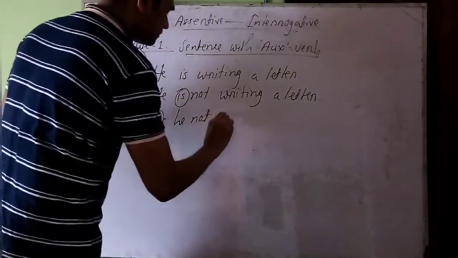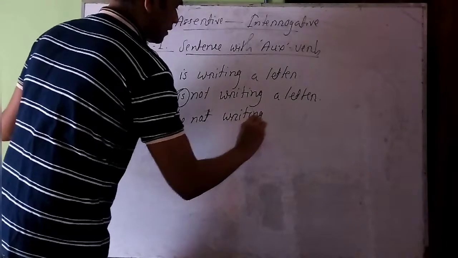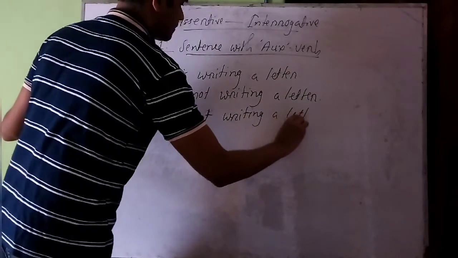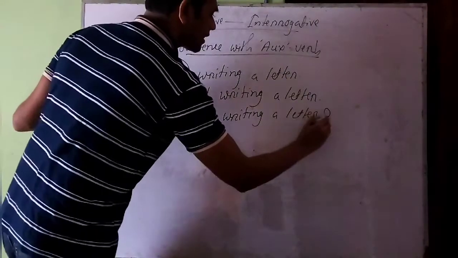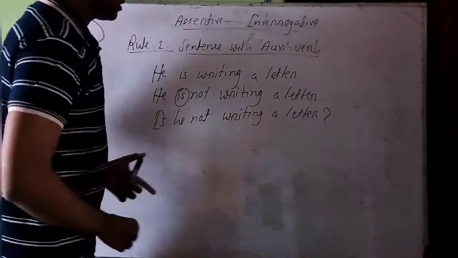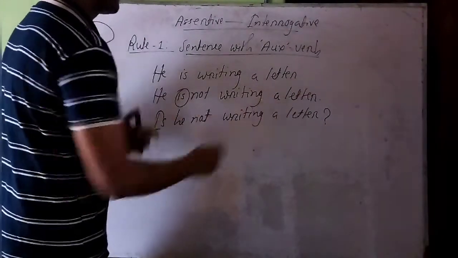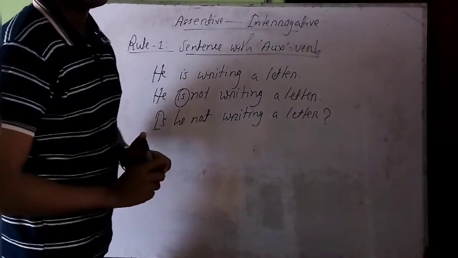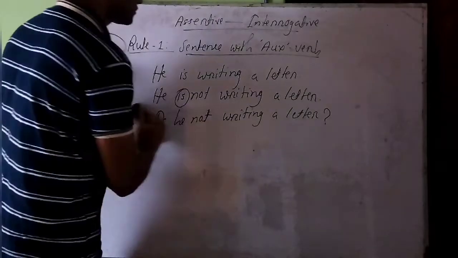Is he not writing a letter? And then we should put question mark at the end of the sentence. And this is the answer, or this is the interrogative form of that affirmative sentence. He is writing a letter. So this is the answer actually, and that's all about rule number 1.